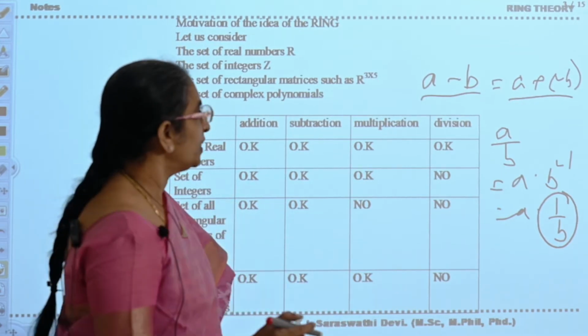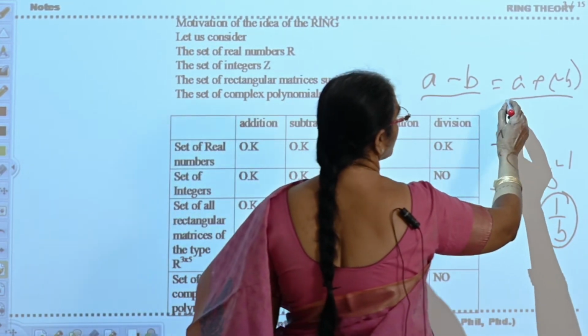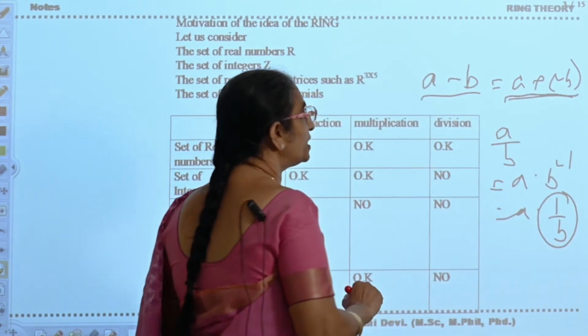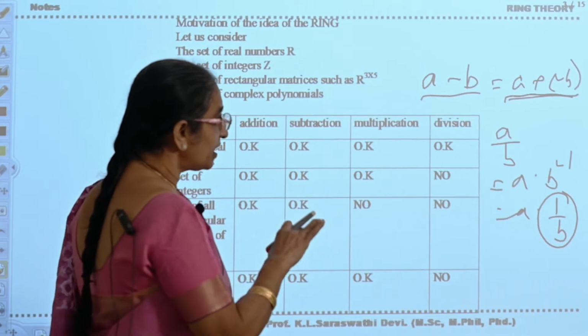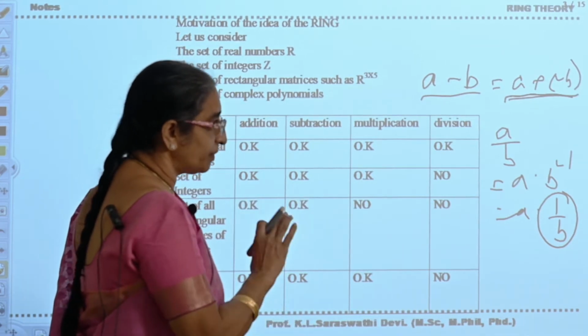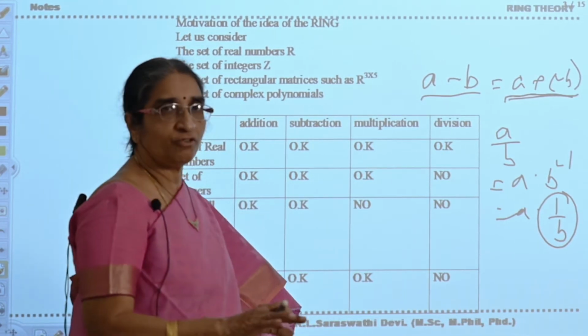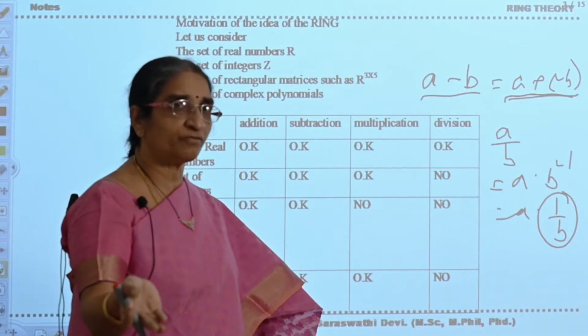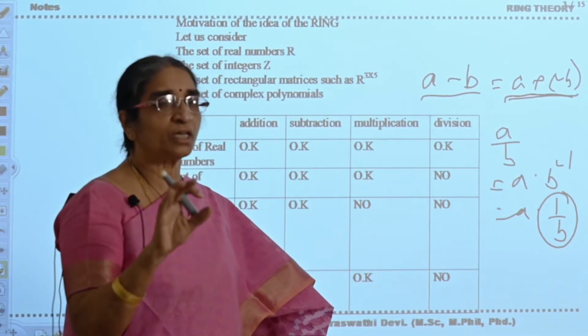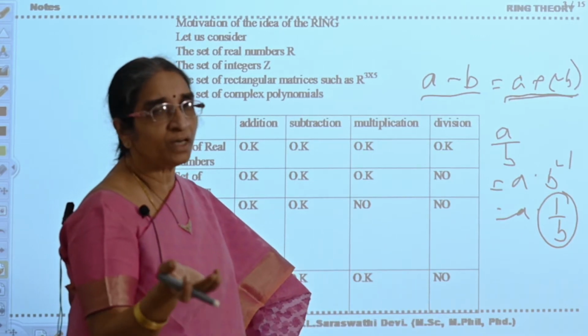Is it clear? So A minus B can be written as A plus minus B. Minus B is nothing but the additive inverse of B. Similarly, coming to multiplication and division, division is nothing but multiplication with the reciprocal of the element, or multiplication with the multiplicative inverse of the element.